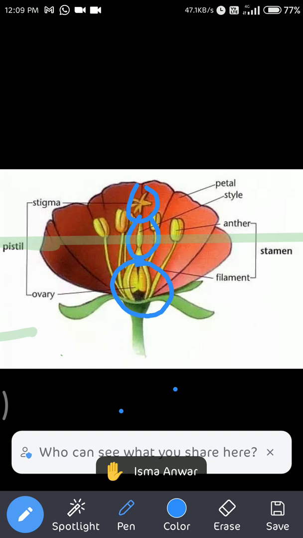We already know the term seed coat, which we studied in fifth class, in the germination of the bean seed. It breaks, and then further germination starts. So these are all the different words and parts of the flower.